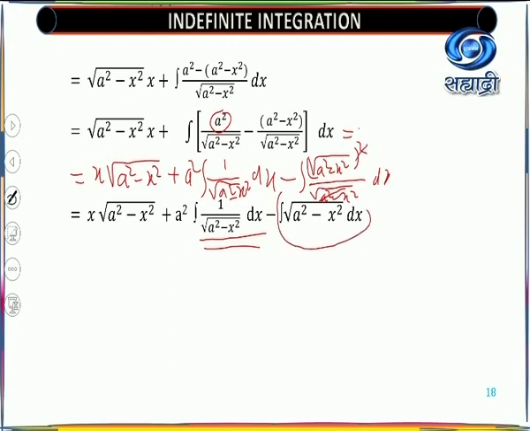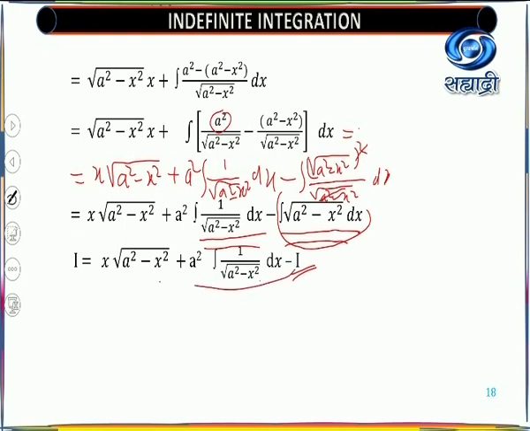Okay, so this gives you the simplification, that is x into root of a square minus x square plus a square integral 1 upon root of a square minus x square dx minus integral root of a square minus x square dx. Now look at here. This is nothing but the I with which we started. Okay, so we come across again whatever is the given. So here is I equal to x root of a square minus x square plus a square integral 1 upon root of a square minus x square dx, and this is nothing but the I which is given to you. So we'll write I there.